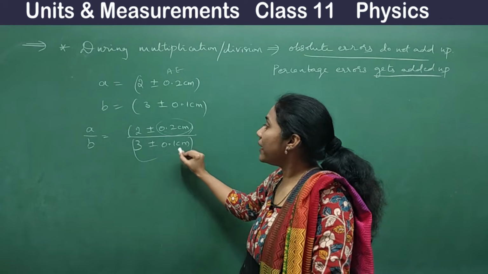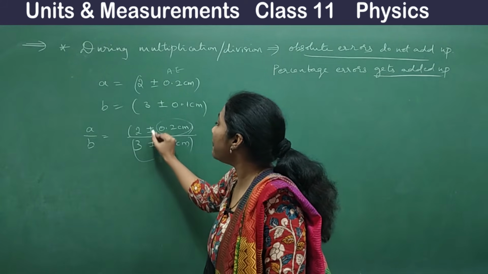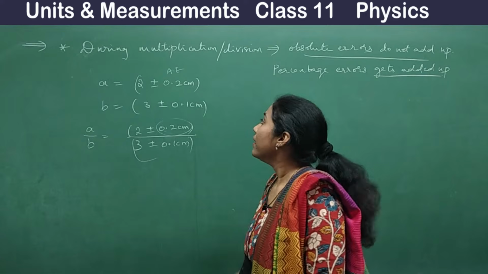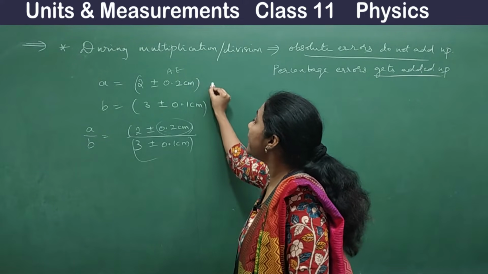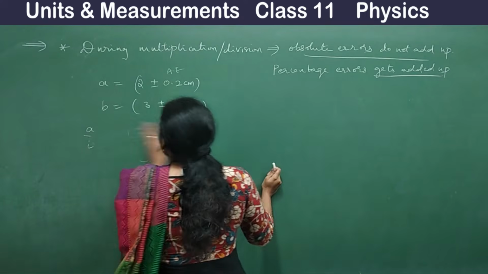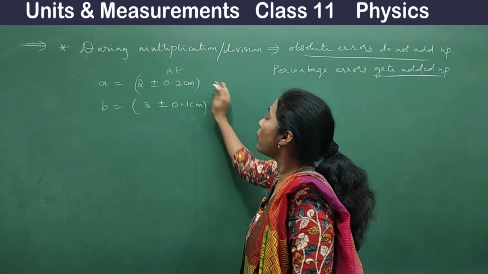Absolute errors you cannot use for multiplication as well as division. These absolute errors must be converted into what? They must be converted into percentage errors. So what you have to do?